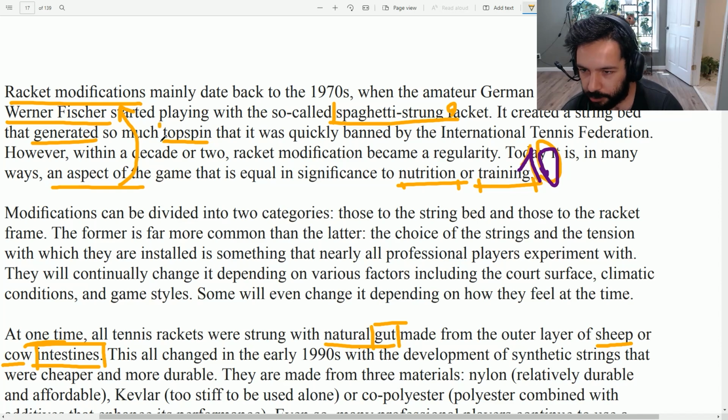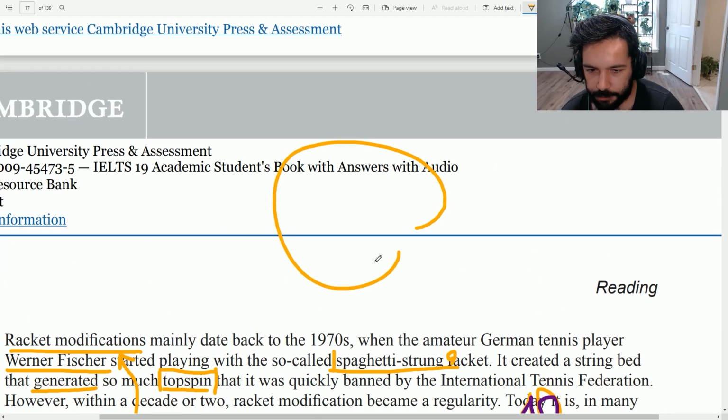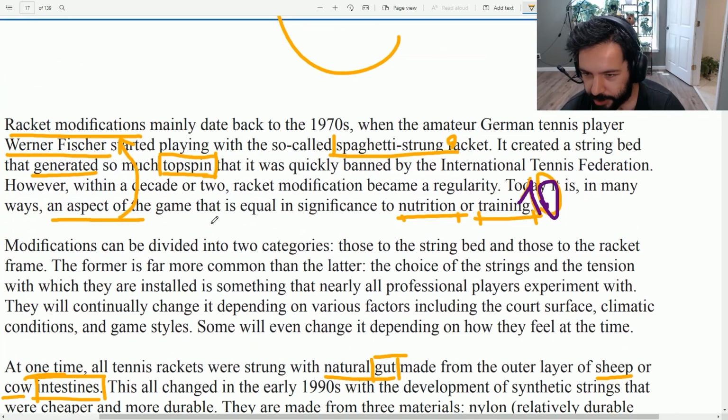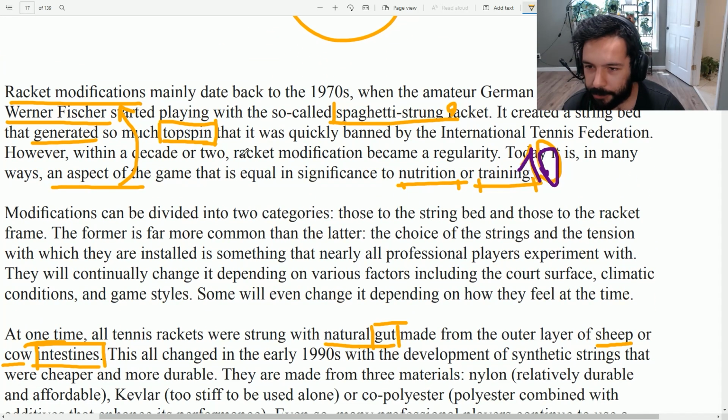Now, it doesn't matter if we know what topspin is. I mean, I didn't know, but I could guess. This is the ball spinning and probably the force that it has. I mean, the rotational force that it has is probably topspin. Again, doesn't matter. We are not tennis players. I mean, you could be, but I'm not. So it doesn't really matter if you know exactly what this is.